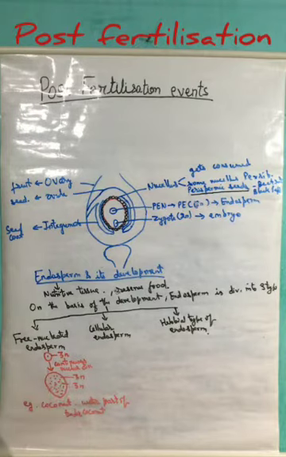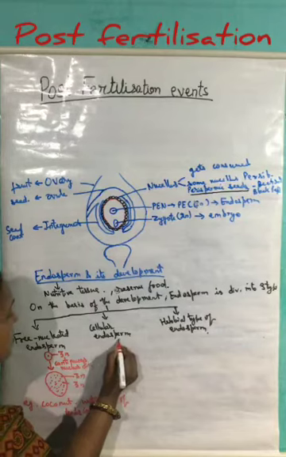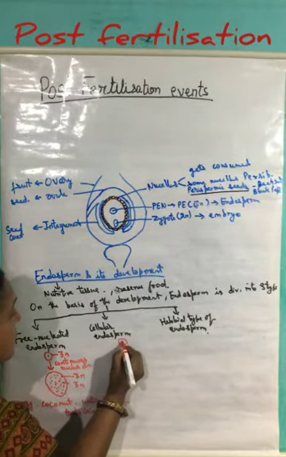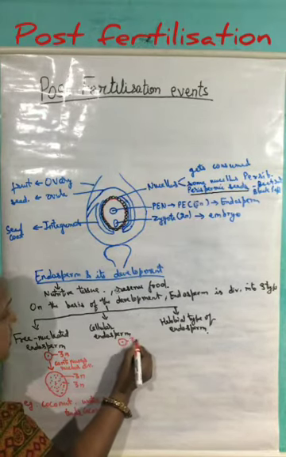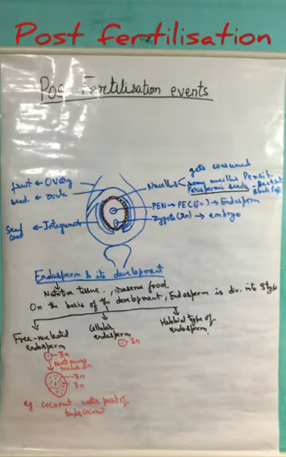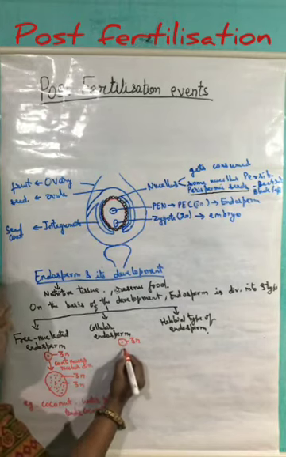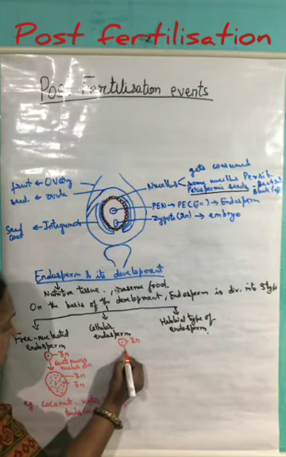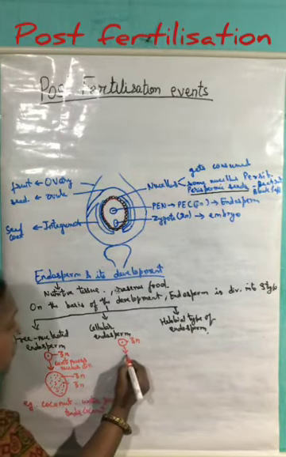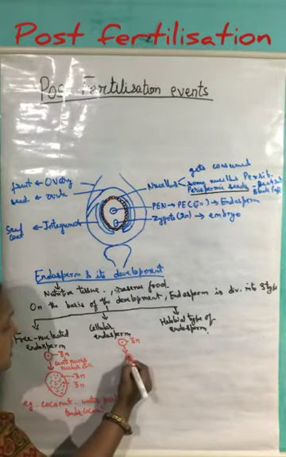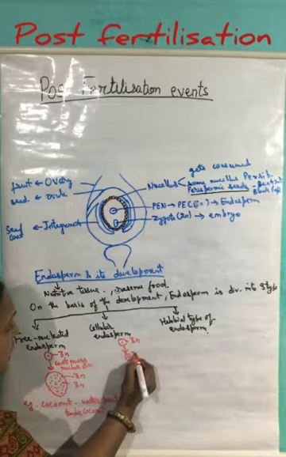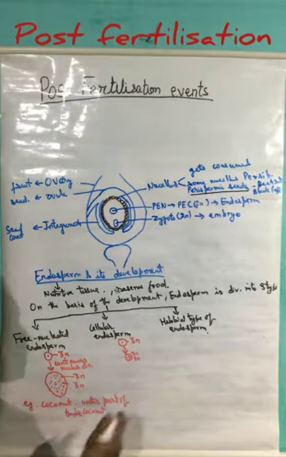The second type of endosperm is the case where here also the primary endosperm cell is present, which is 3n in nature. This endosperm cell will undergo cell division and lead to the formation of a two-cell stage, and all of them have 3n number of chromosomes.